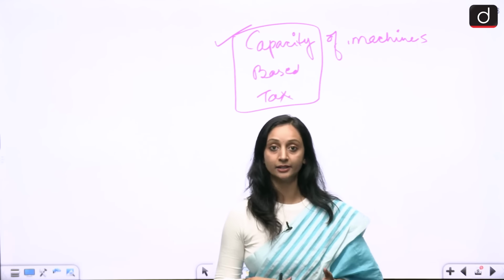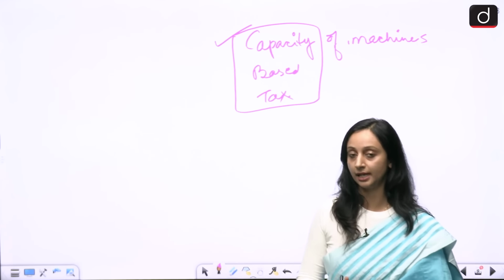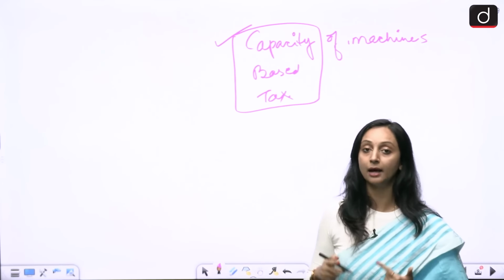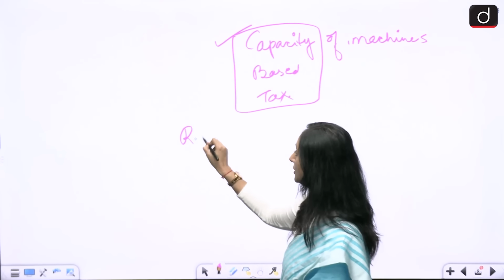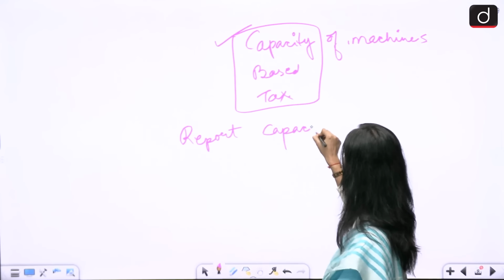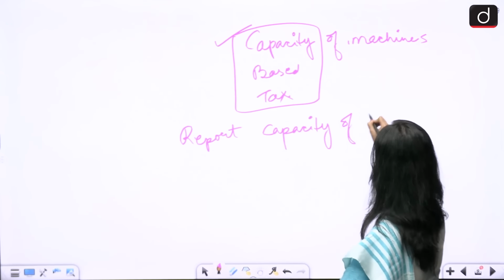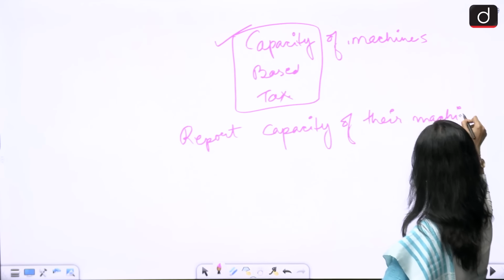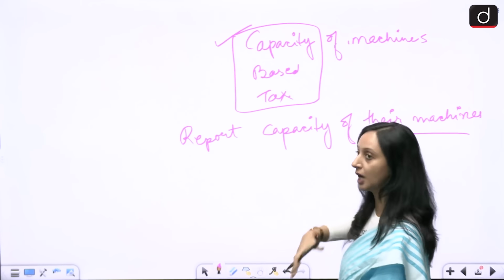This cess is actually a capacity based tax. So what is going to happen here? All these manufacturers will have to report not their production, but the capacity of their machines. And then the government is going to charge on that.